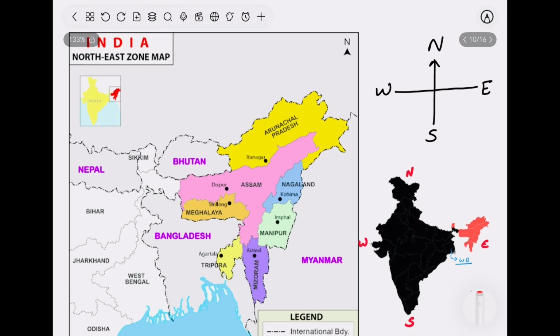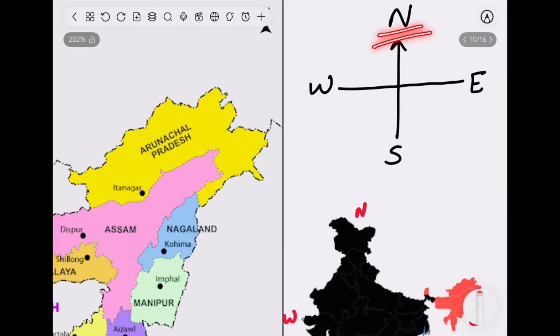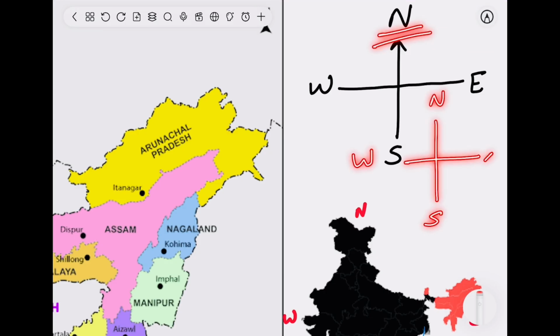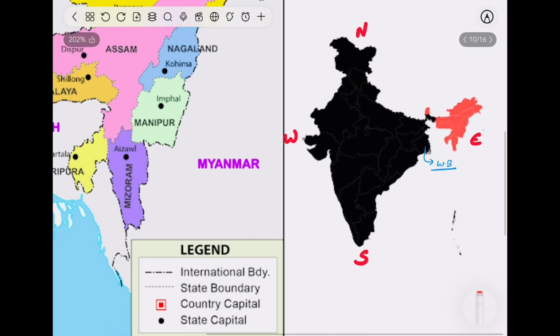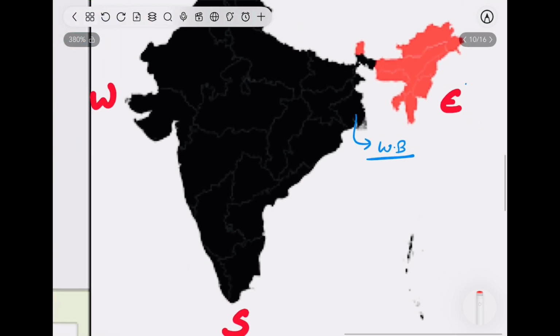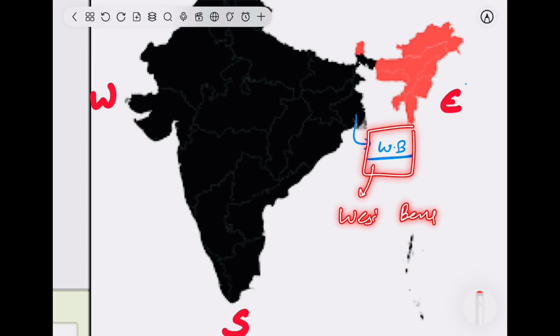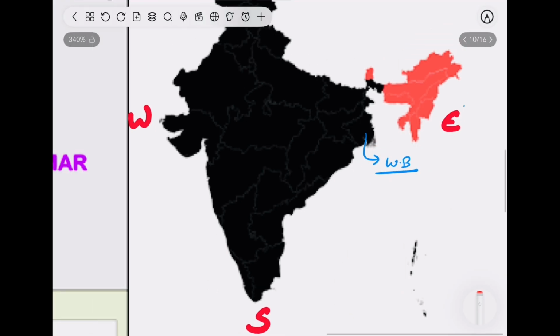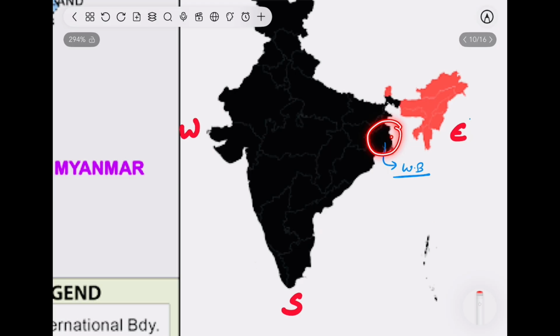Before starting, let's get back to the directions, basics. So as far as compass is concerned, this is north, this is south, this is west, and this is east. I have marked with respect to India as well. J&K, which is the crown of India, is in the north direction. This is the southern part, this is the western part, Gujarat, and this is the eastern part. Now, as far as West Bengal is concerned, its name is West Bengal, but it lies in the eastern part of India. Please remember it. West Bengal doesn't mean it is in the western part of India. It is in the eastern part of India.